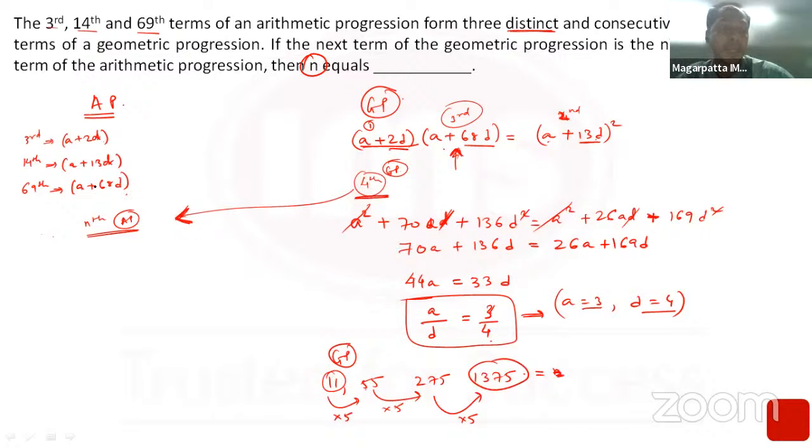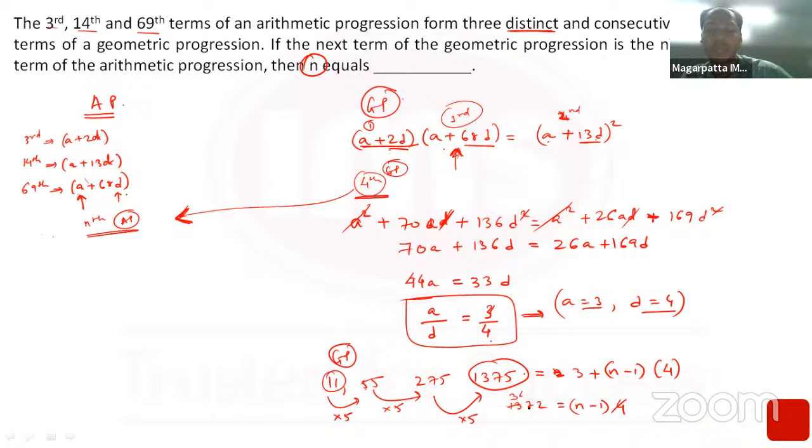In the AP, my first term is 3 and my common difference is 4. So this is equal to 3 plus n minus 1 into 4. Solve this and you should have your answer. 3 comes on this side, 1372 is equal to n minus 1 times 4. 4 goes in 13, 3 times, remainder 1.